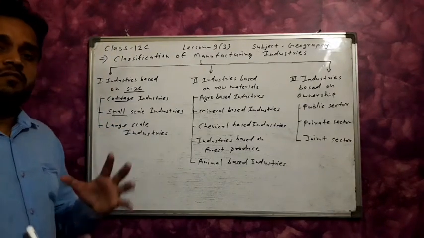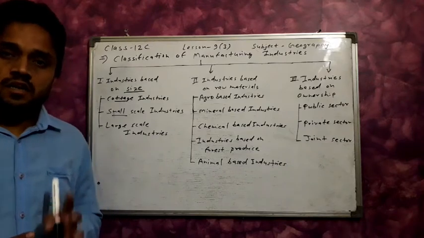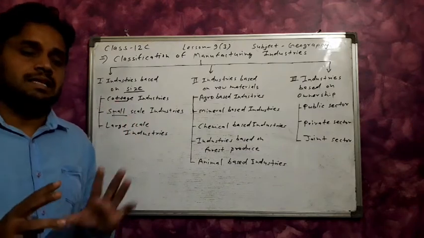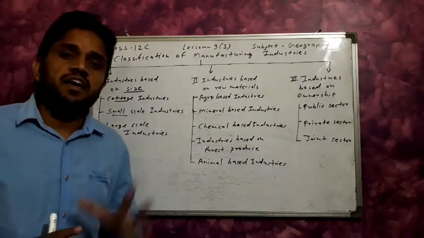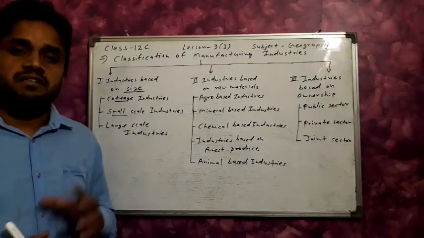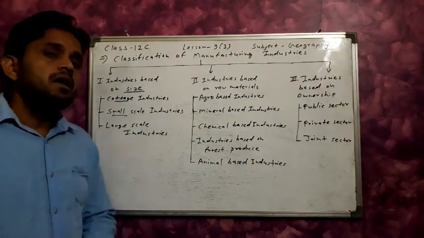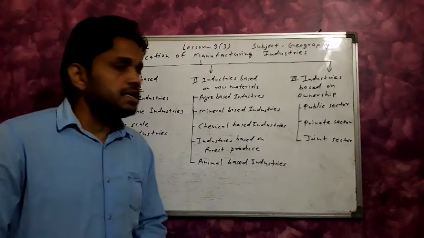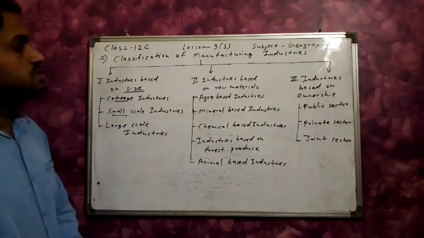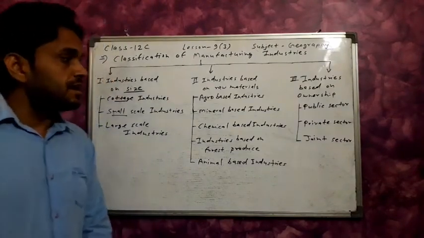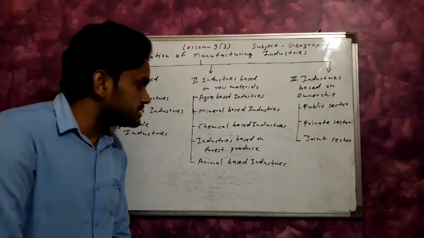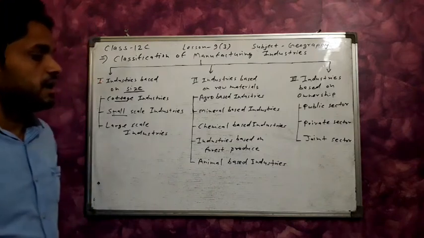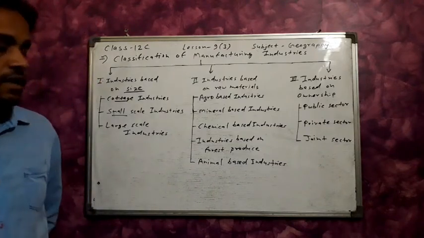Large scale industry, we hear about these industries. What is an industry? First of all, the picture of industries that comes to our mind is the large scale industry, like the iron steel industry and cotton textile industries are examples of large scale industries. Next, industries based on raw material. We can classify them in five parts: agro based, mineral based, chemical based, industries based on forest produce, and animal product based industries.